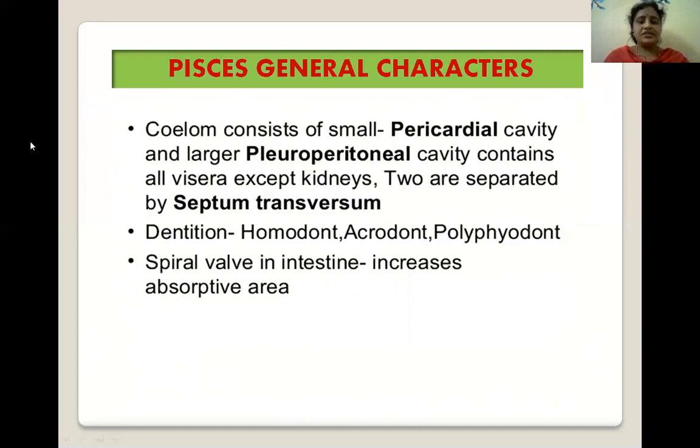Dentition in fishes: homodont, acrodont, and polyphyodont types of teeth are present in fishes. The spiral valve is present in the intestine, which increases the absorptive area.